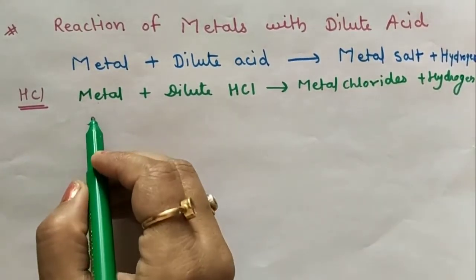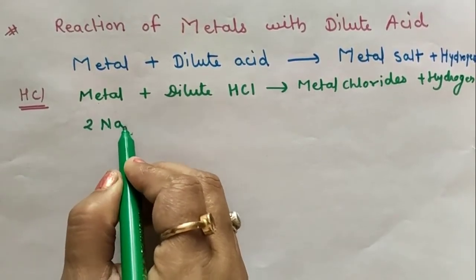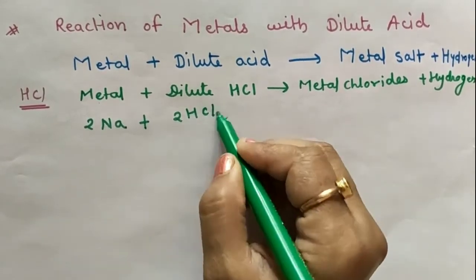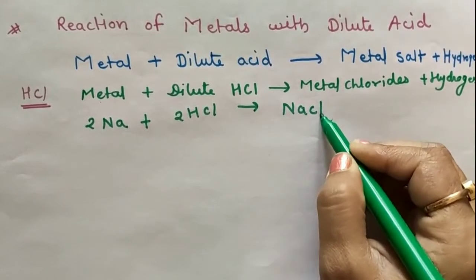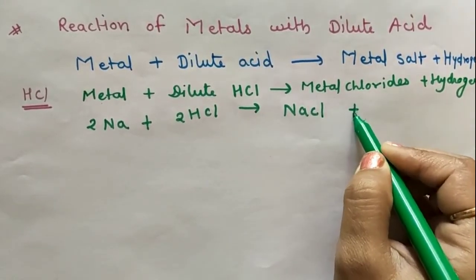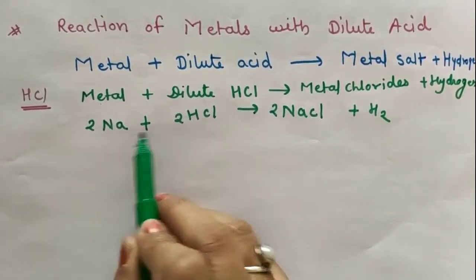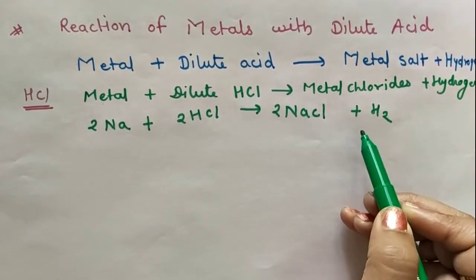For example, when sodium reacts with HCl, it forms sodium chloride and hydrogen gas.